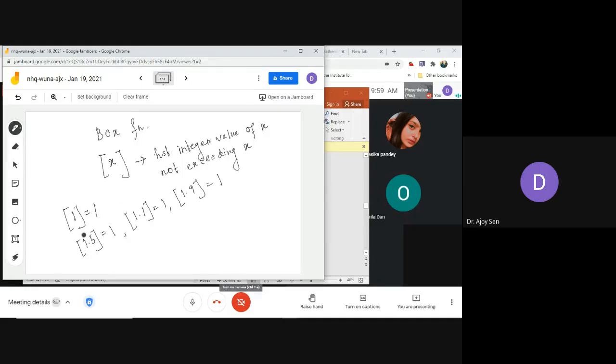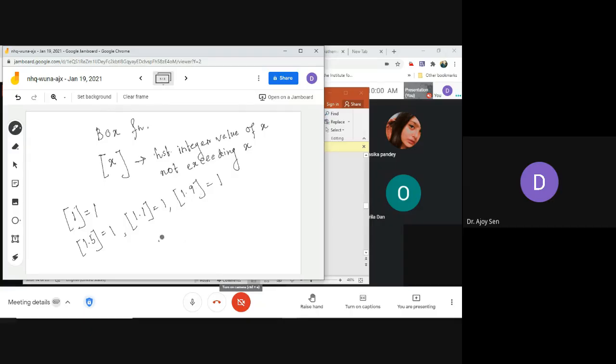When it is 1.9 it is tempting to take 2, but the value is 1, because if you take 2 you will exceed 1.9. So keep in mind that the box function means, whatever real number you are given, you take only the integer part without exceeding that real number.